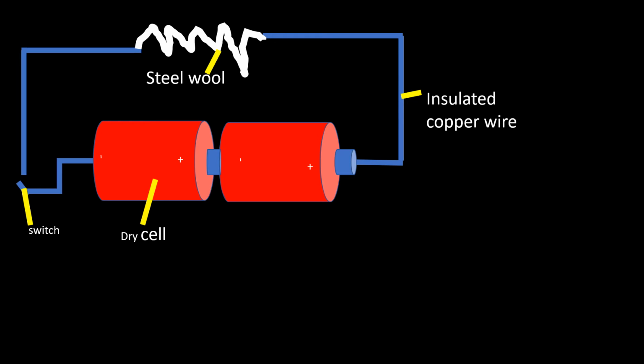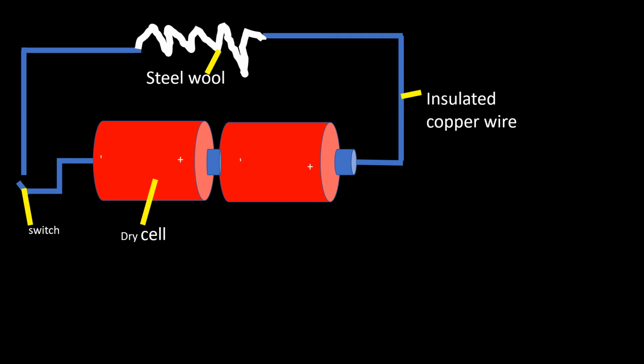So the heating of that steel wool with the electricity demonstrates the heating effect of electricity in a filament of a bulb. So what are the simple energy changes that are going to occur when using the steel wool?